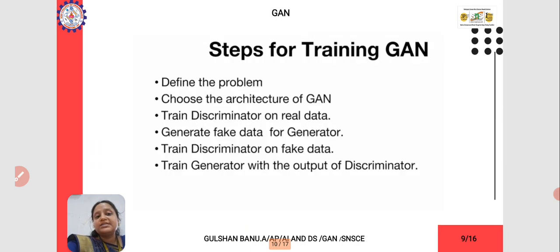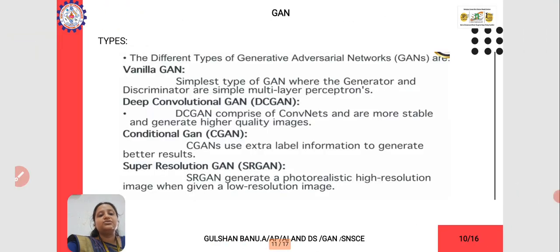So how is the training of GAN done? First you have to define the problem. Next you have to choose the architecture that you are going to use. Next you train the process, then generate the fake data with the generator. Next you train the discriminator to tell whether it is a fake value or not. Then you train on the output of the discriminator. These are the different steps involved.